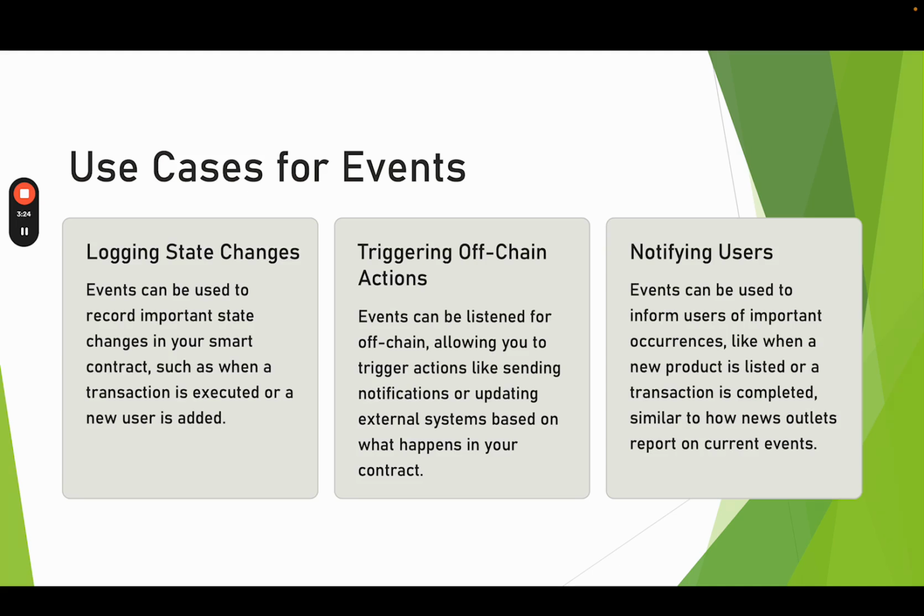Use cases for events. Events can be used to record important state changes in your smart contract, such as when a transaction is executed or a new user is added. Events can be listened for off-chain, allowing you to trigger actions like sending notifications or updating external systems based on what happens in your contract.